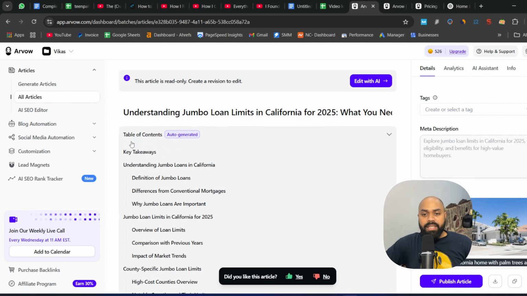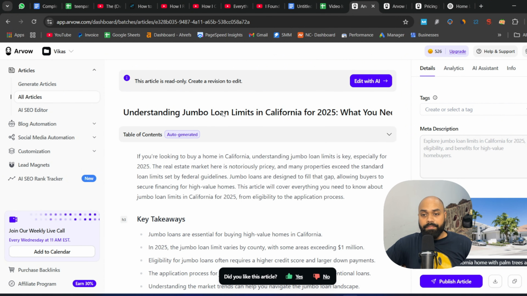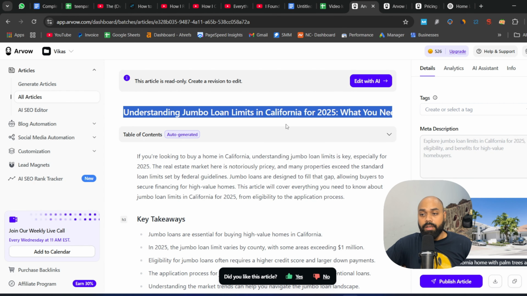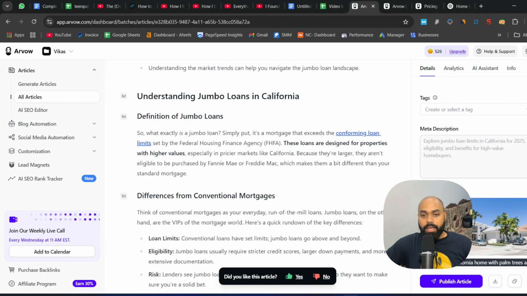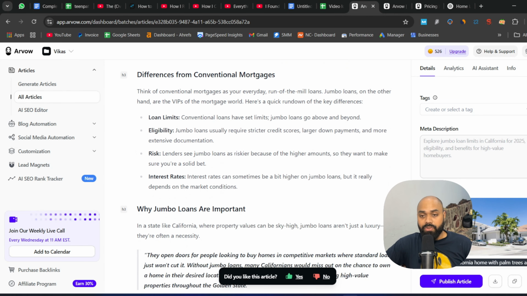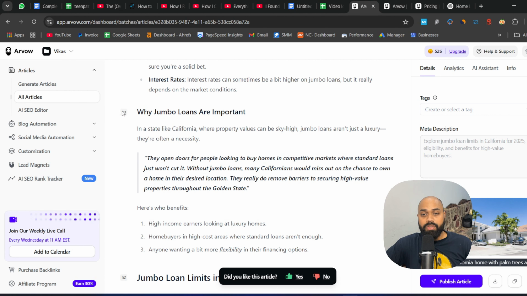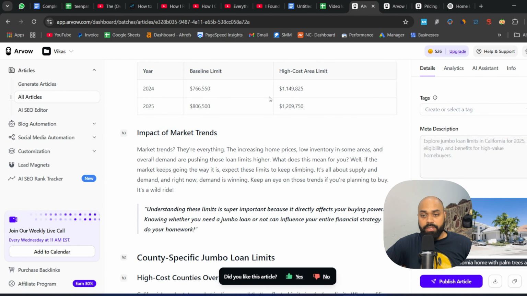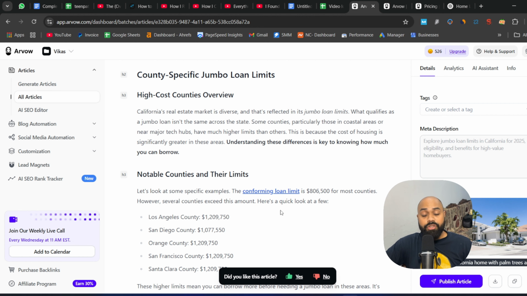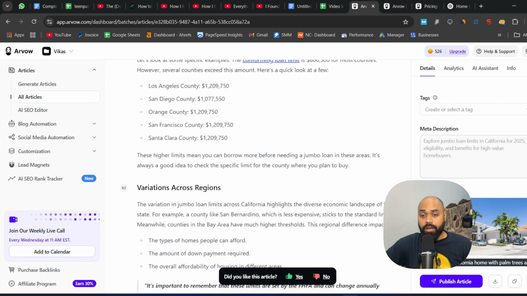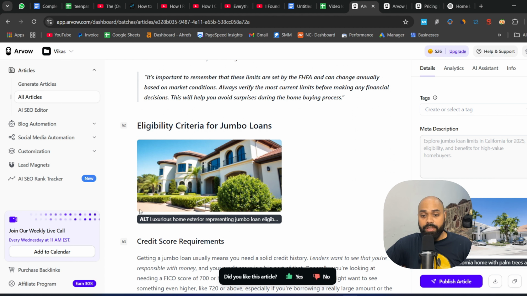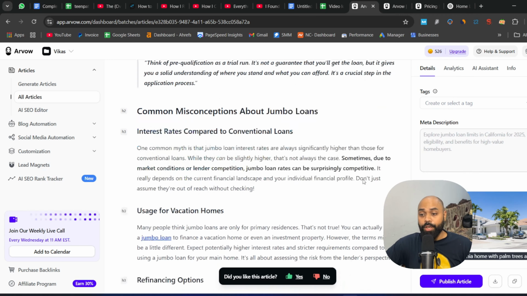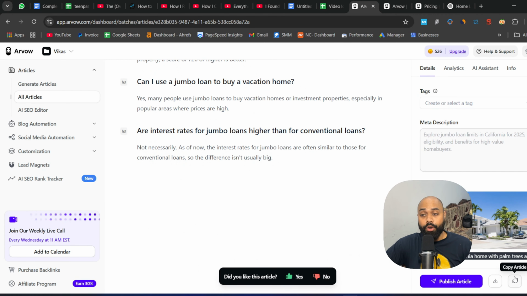Right off the bat, you can see it has produced a table of contents here. It has included a very good title for your article as well. The structuring of the article is really important, and you can see the structuring is proper. It has included lists as well, and you can see the table is present here too. It has included data here as well, so that is going to increase the credibility of your article. The images are also present here with proper alt text, so you don't have to do anything. All you have to do is simply copy paste this and publish it onto your website.